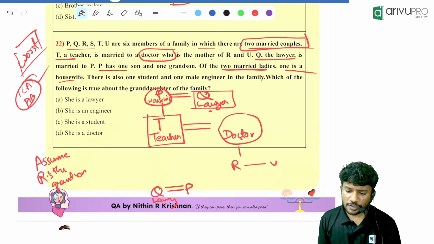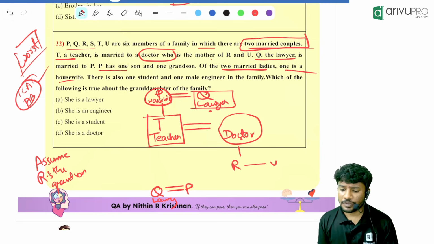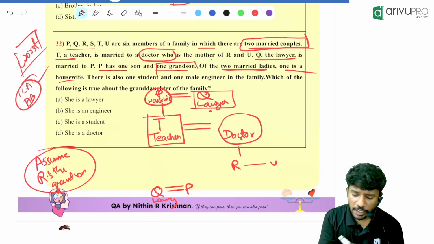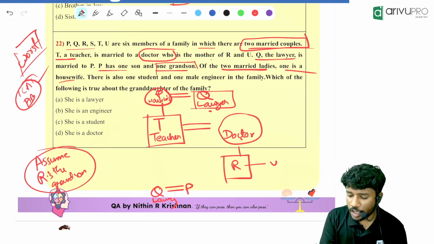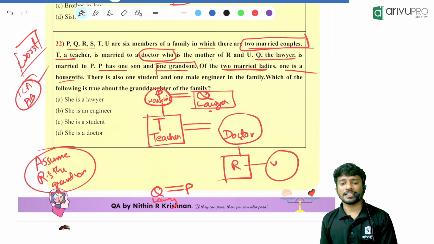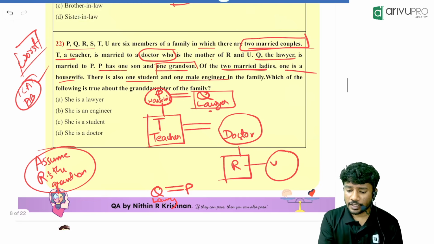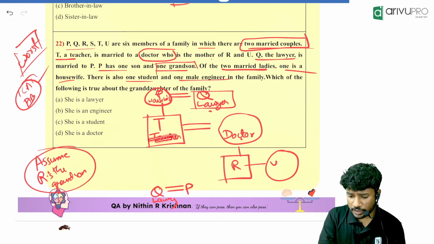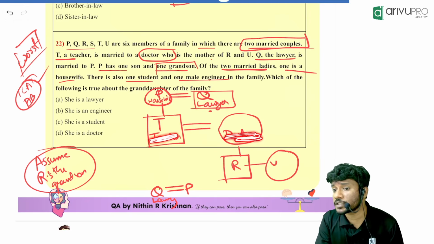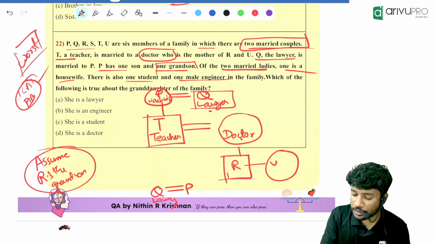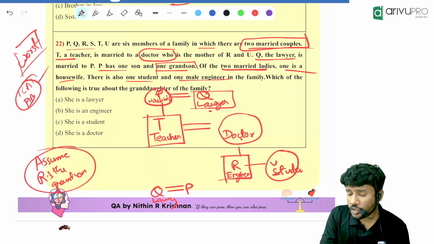Then there is also a student and one male engineer. It is also told that P has one son and one grandson. We are assuming R is the grandson, so U will be the granddaughter. Can the housewife be the student? No. Can the lawyer be the engineer? No. Can the teacher be the engineer? No. Can the doctor be the student? No. So who can be the male engineer? R, the grandson, can be the male engineer. Then the granddaughter will be the student.